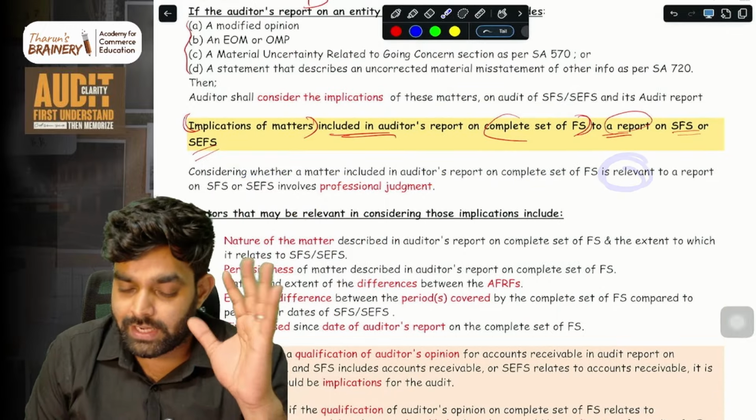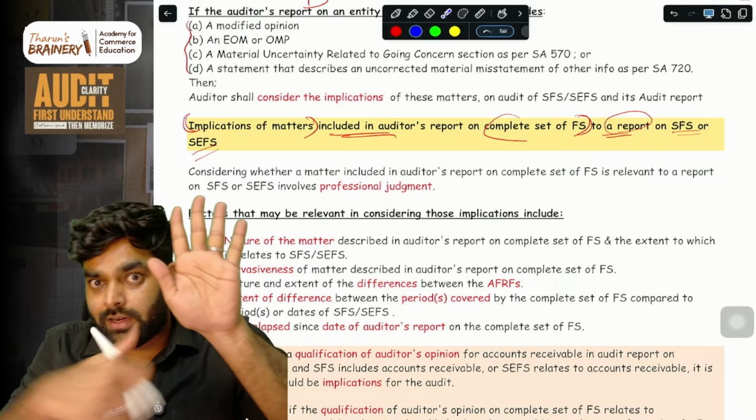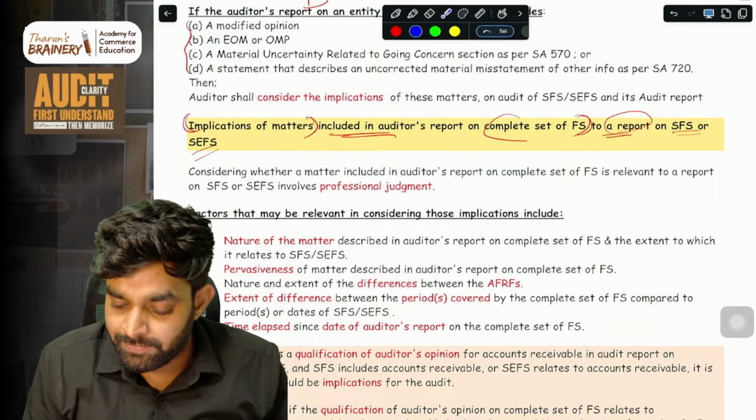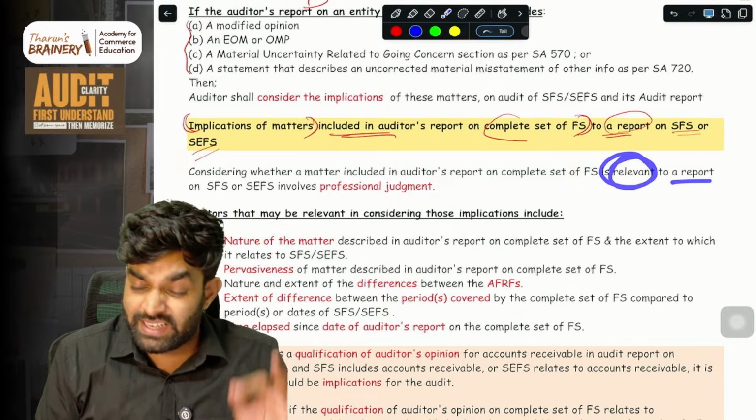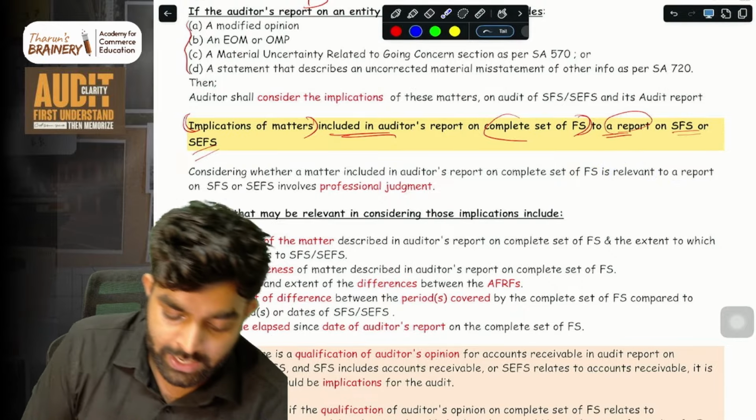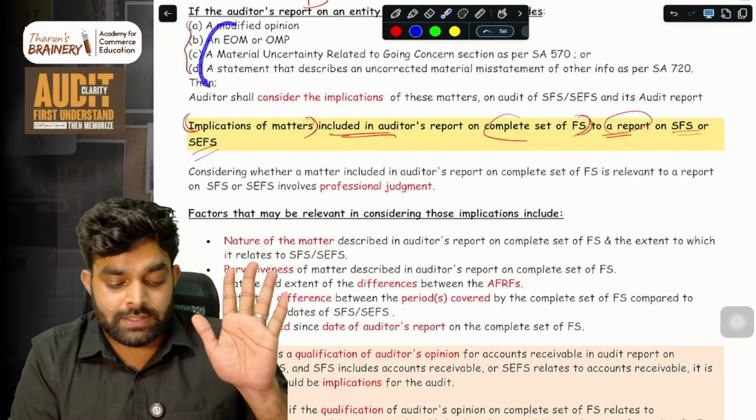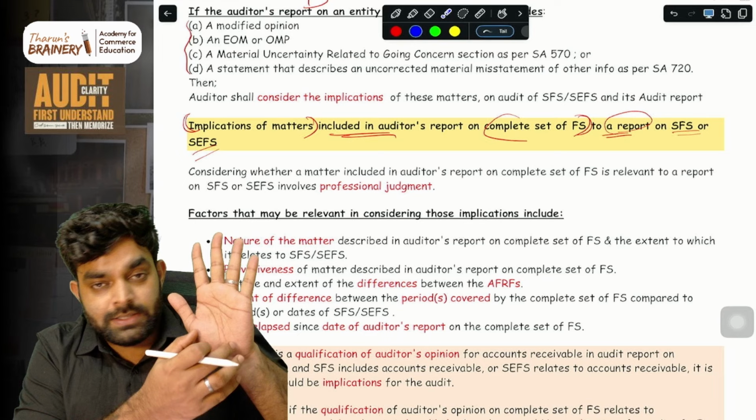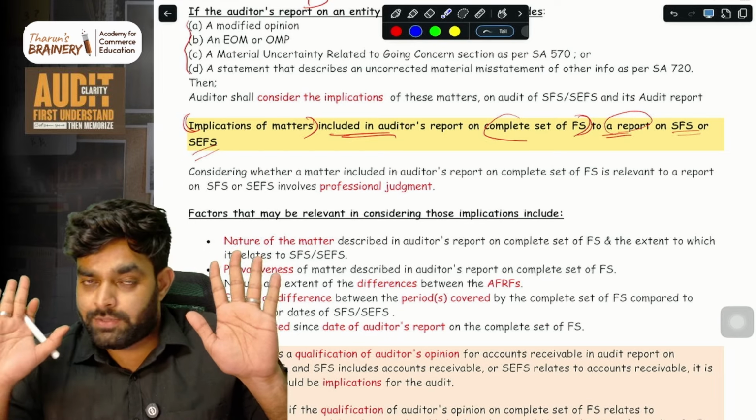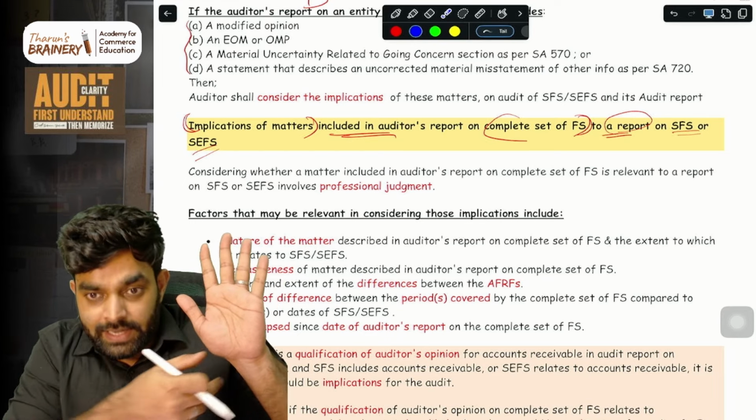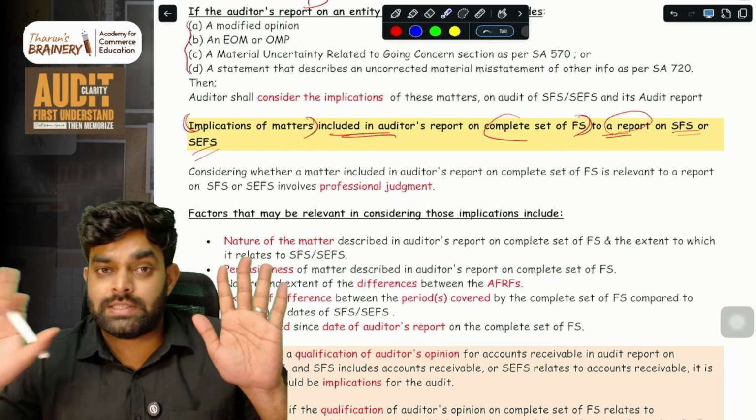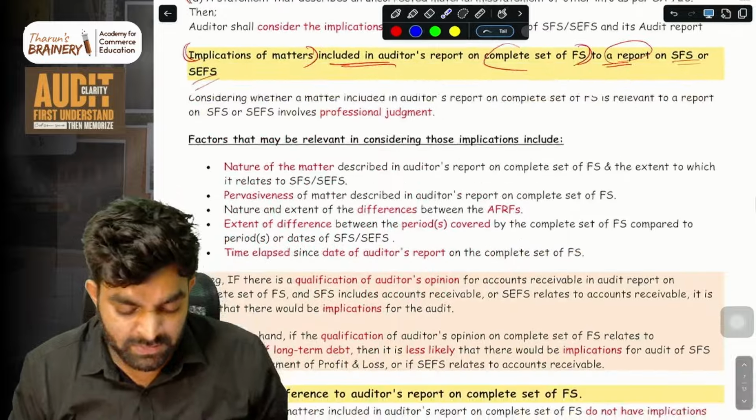You have to check whether it is relevant. Is it relevant to SFS or SCFS? Is it relevant to the report of SFS or SCFS? Other audit or professional judgment. In the complete set of financial statements, these matters are there. Whether these matters have any implication on SFS or SCFS, whether they are relevant to the audit of SFS or SCFS, is the auditor's professional judgment. He may decide the relevant implication, everything he will decide.